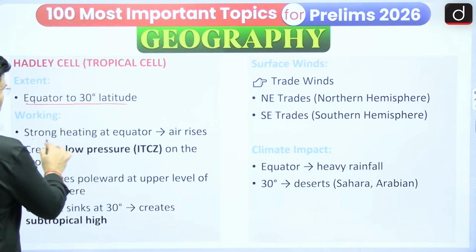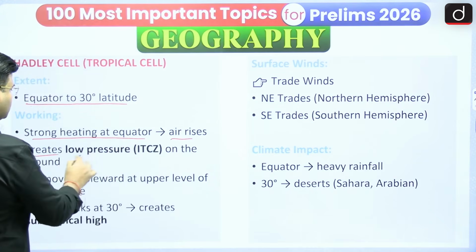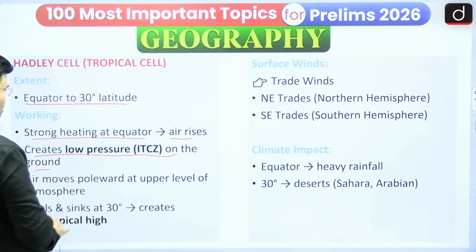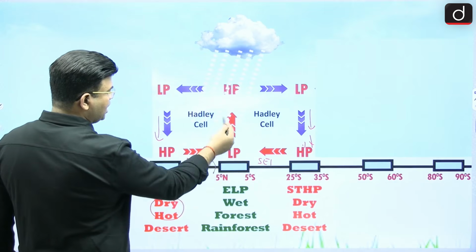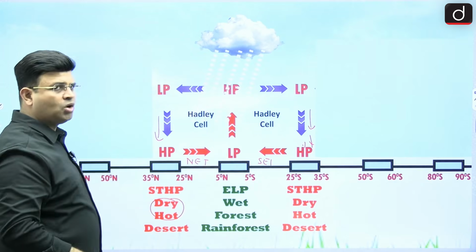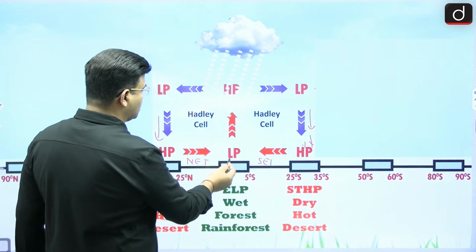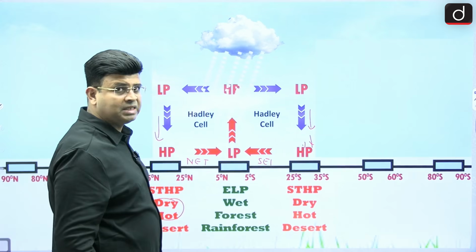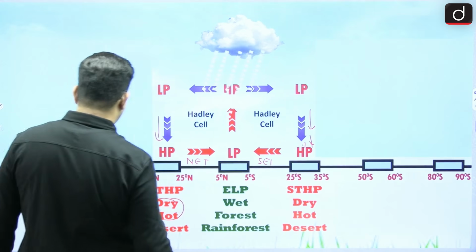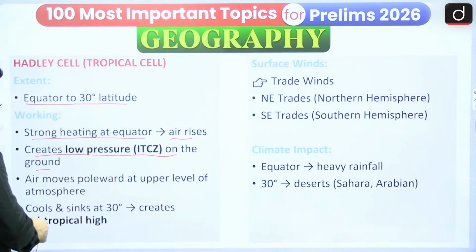There is strong heating at the equator and air rises, as I have shown you, and it creates a low pressure, the ITCZ, on the ground. When the air moves up, the amount of air on the ground reduces, so it becomes a low pressure, also known as the ITCZ.